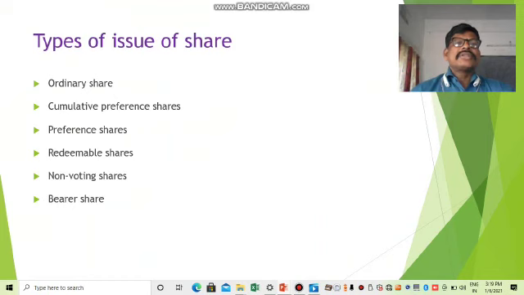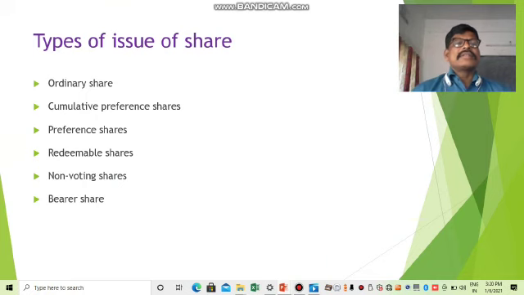Types of issue of share. Here we discussed in the earlier slide the guidelines of the Securities and Exchange Board of India. Under those different guidelines, we are covering the types of issue of shares. The first one is ordinary shares.